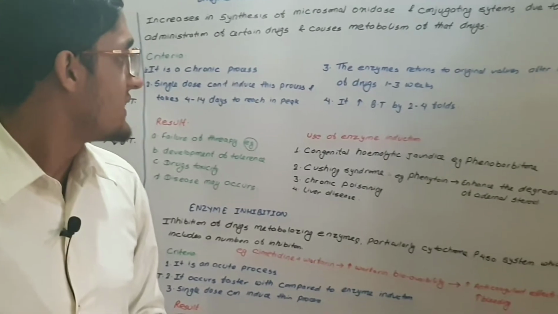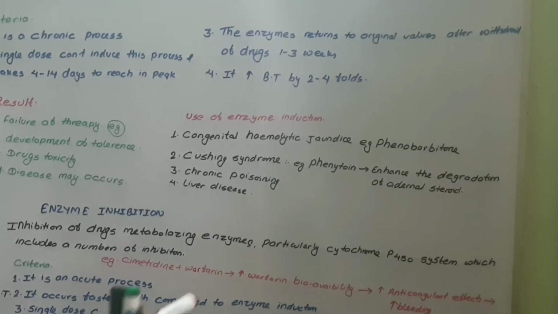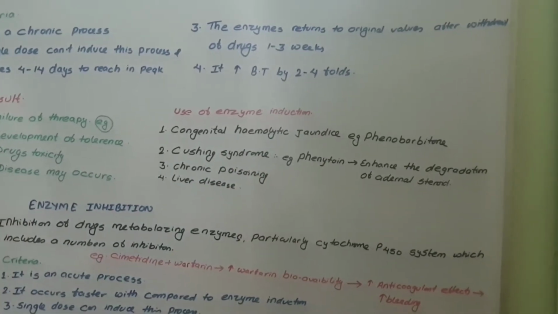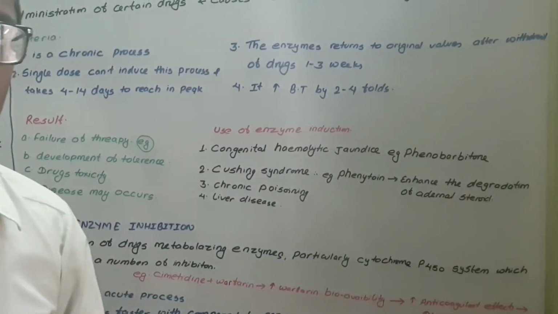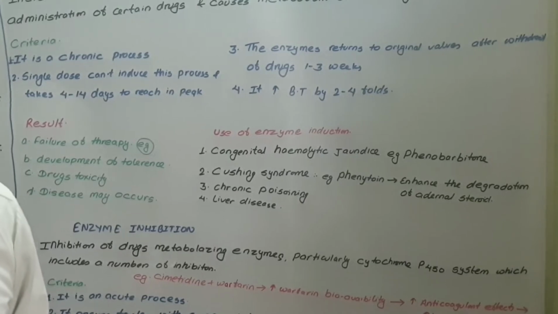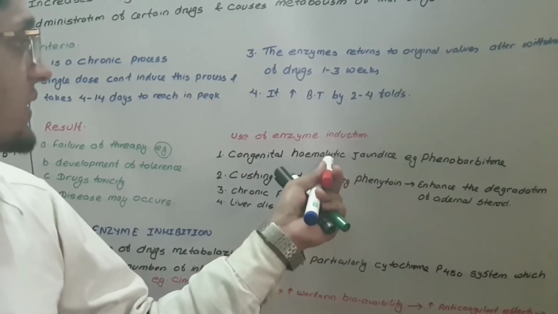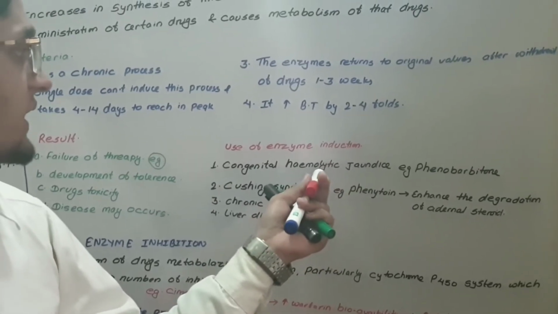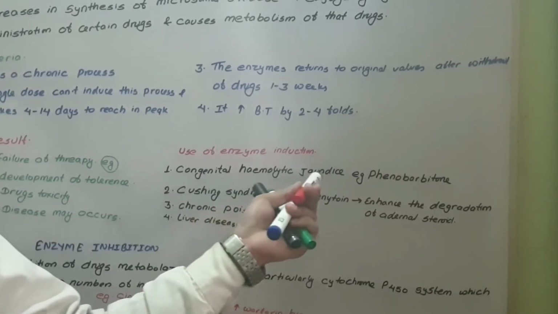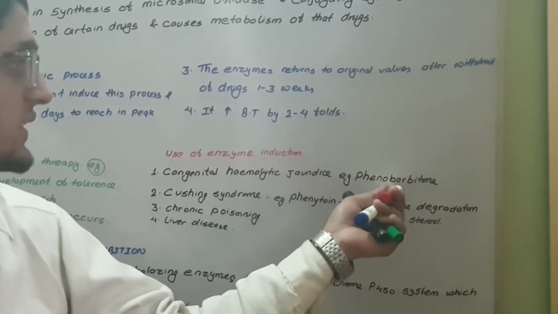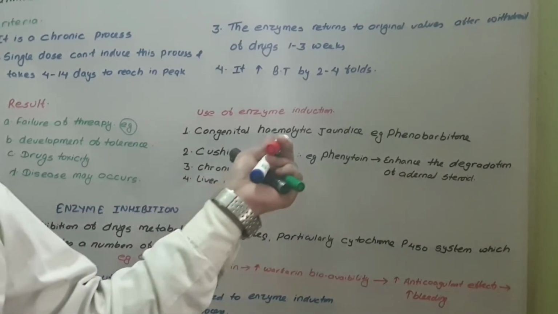Let's discuss the uses of enzyme induction. There is congenital hemolytic jaundice. In case of congenital hemolytic jaundice, we use phenobarbital. Phenobarbital causes production of enzymes and breakdown of bilirubin. It causes clearance of bilirubin from our body and prevents congenital hemolytic jaundice.